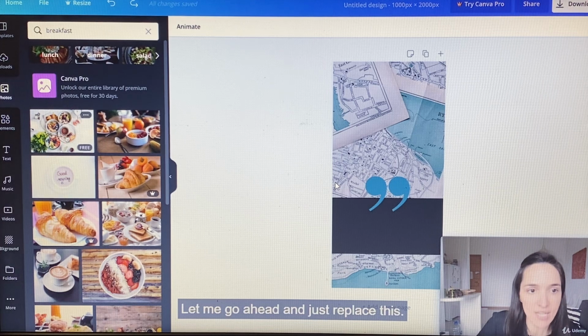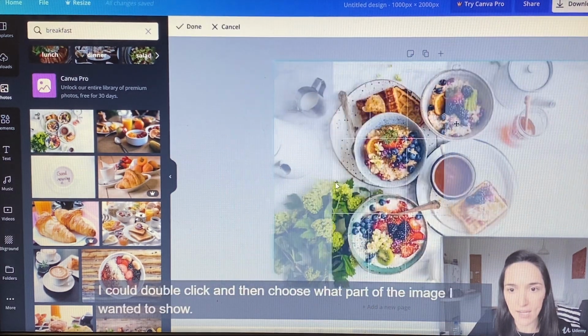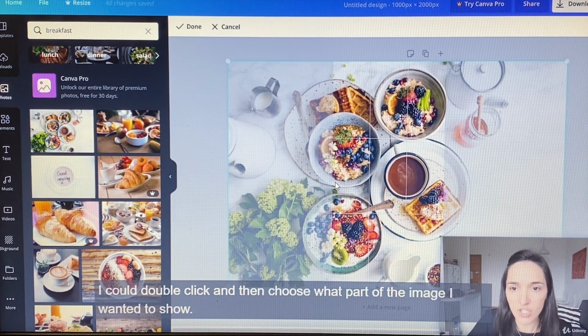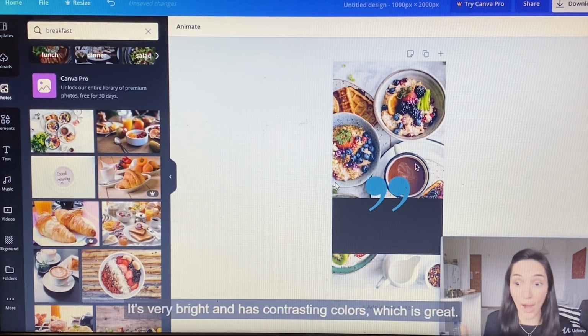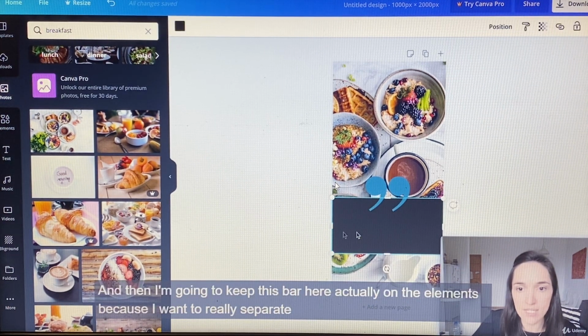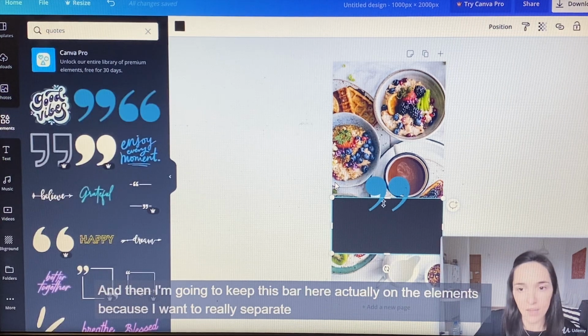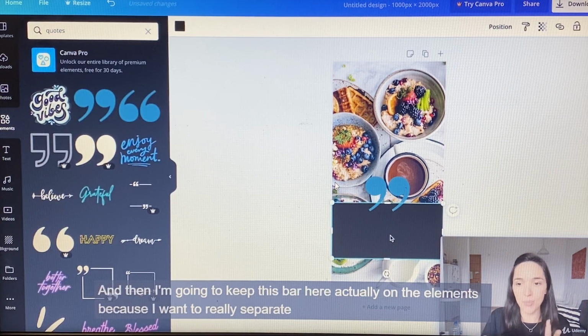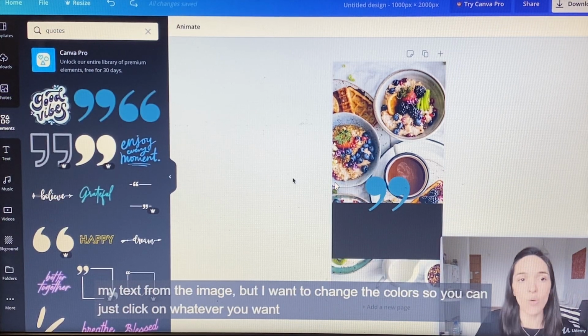Let me go ahead and just replace this. I could double click and then choose what part of the image I want to show. I really like this one. It's very bright and has contrasting colors, which is great. And then I'm going to keep this bar here on the elements because I want to really separate my text from the image, but I want to change the color.